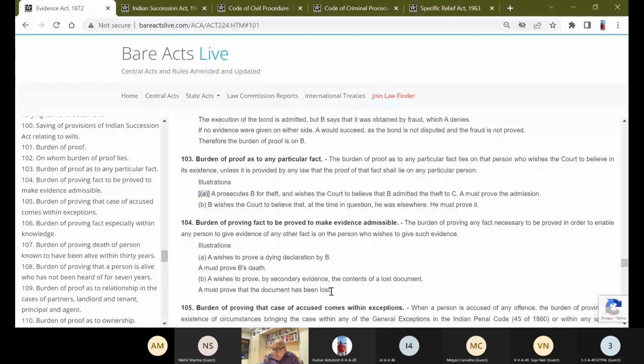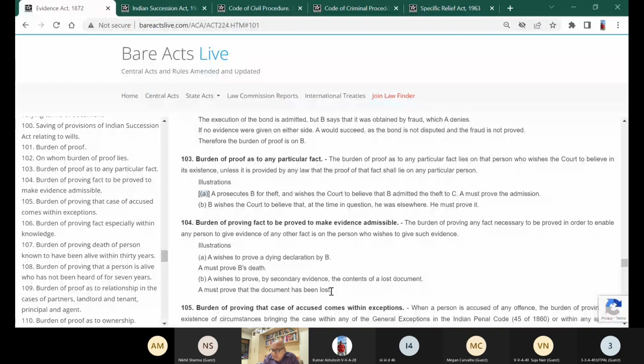Burden of proof as to any particular fact lies on a person who wishes the court to believe in its existence. So normally it is the person who asserts that this particular document has been fraudulently executed. Fraud has to be proved by the person who asserts it. Unless it is provided by law that the proof of that fact shall lie on any other person. So any other law may tell you that the burden will shift. Now let us see the illustration to understand this question.